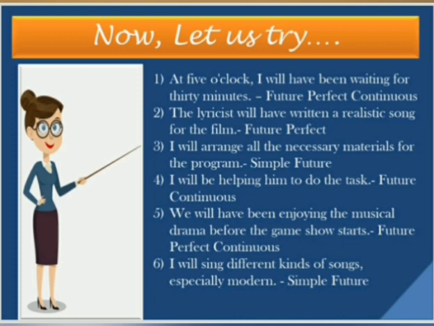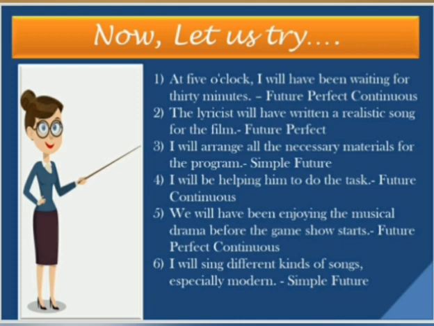Here you just need to apply the thumb rules that I told you and you'll be able to answer it very easily. Let us try the first one. At 5 o'clock, I will have been waiting for 30 minutes. I will, future, have, perfect, been waiting, continuous. That comes to future perfect continuous tense. Easy? Come to the next one. The lyricist will have written a realistic song for the film. Will, future, have, perfect, and written. So future perfect. There is no continuous, so it is just future perfect tense.